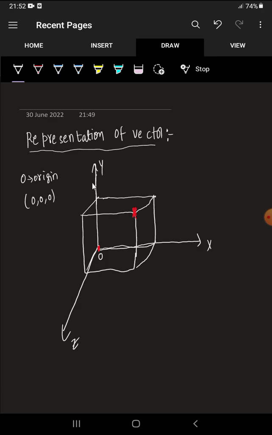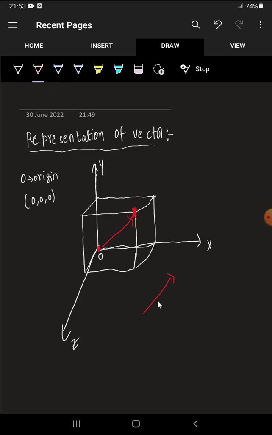So this is origin. And now to analyze this concept, if we want to find the position of this point, how far this point is from the origin is called the position of the particle. So position of the particle is also a vector. Vector means simply a straight line having an arrow. This is a representation of vector.